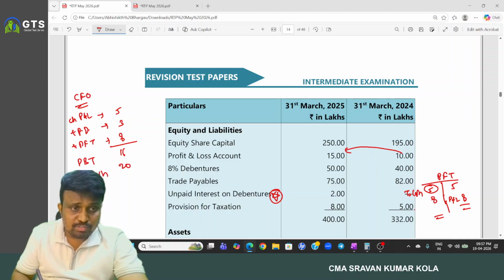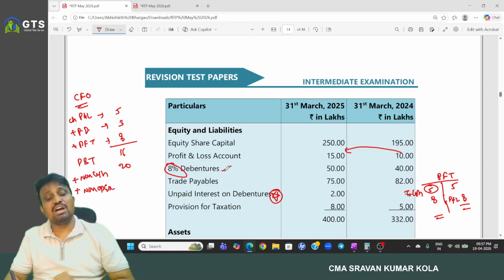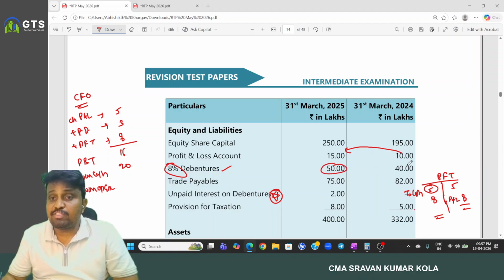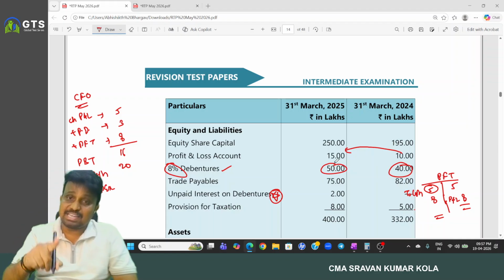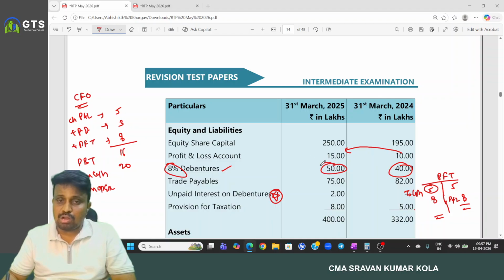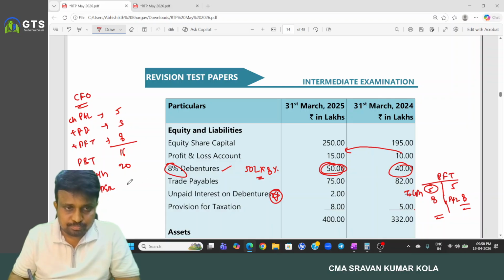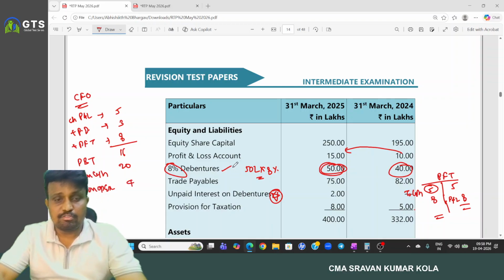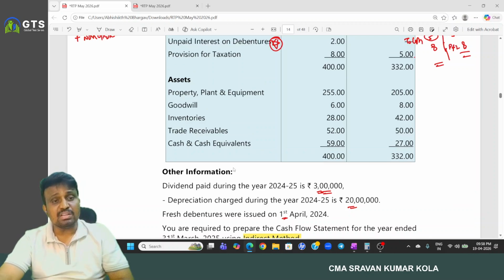20 lakhs. And along with that, non-operating expenses we have. Non-operating expenses here relating to the debentures, we have interest. So on what figure do we need to provide the interest? It is clearly mentioned, extra debentures of 10 lakh were issued at the beginning of the year on 1/4/2024. Those are issued, so on 50 lakh we need to provide the interest. So 50 lakhs into 8%, nothing but 4 lakhs. 50 lakhs into 8%, how much amount? 4 lakhs. Okay, and that is the one.